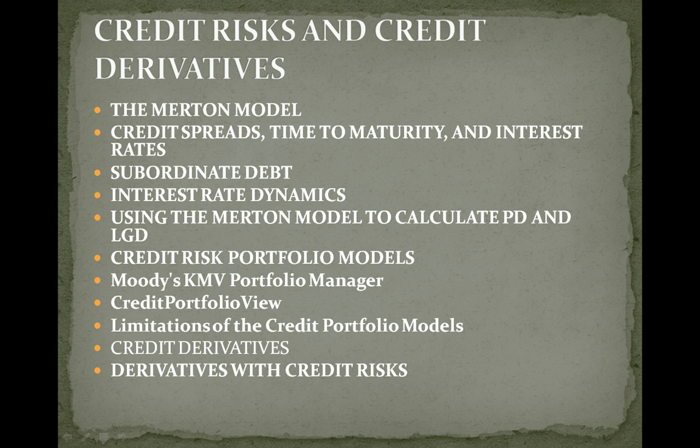Now, limitations of credit risk portfolio models. Credit risk portfolio models have improved at estimating the probability of default. However, most models do not account for changes in interest rates, credit spreads, or current economic conditions. The state of the economy will affect the probability of default for bonds. As the economy moves from expansionary to recessionary, the distribution of defaults changes. In 1991, defaults were at a peak and then declined through the 1990s as the economy expanded. The correlation increased during recession. Credit measures use historical correlation and are not able to account for changing economic conditions.